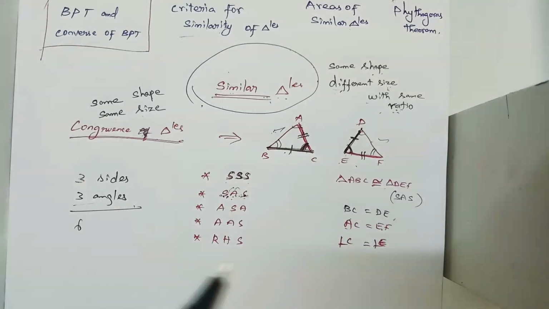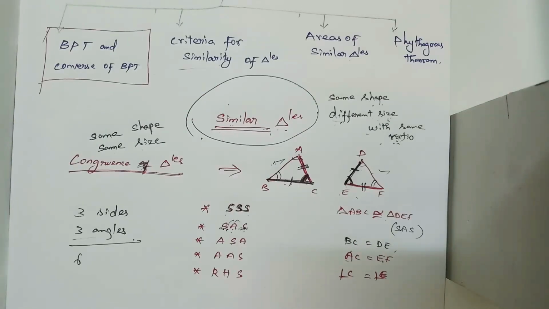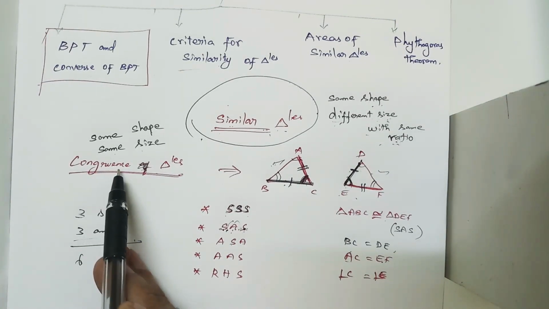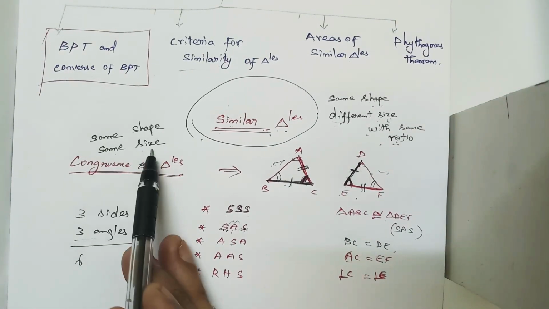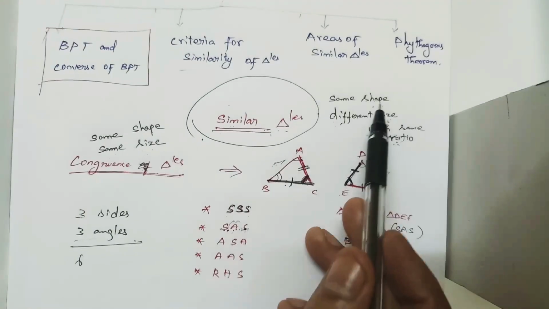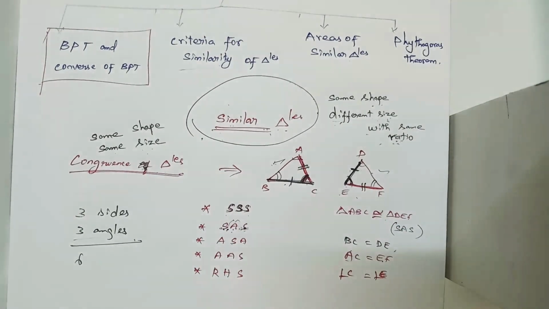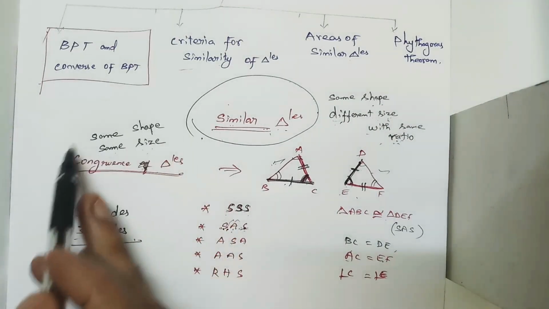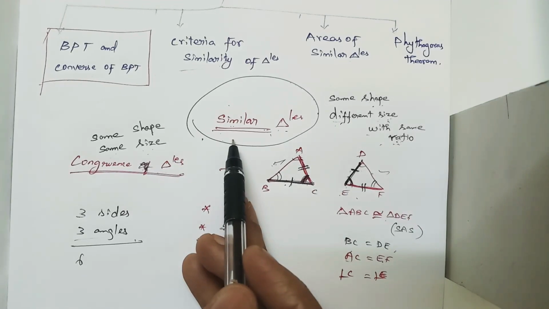Understood? So now I am going to ask you one more question. What is the property of congruent triangles? Same shape and same size. Here, same shape, different size. So I am asking, are all the congruent figures similar?